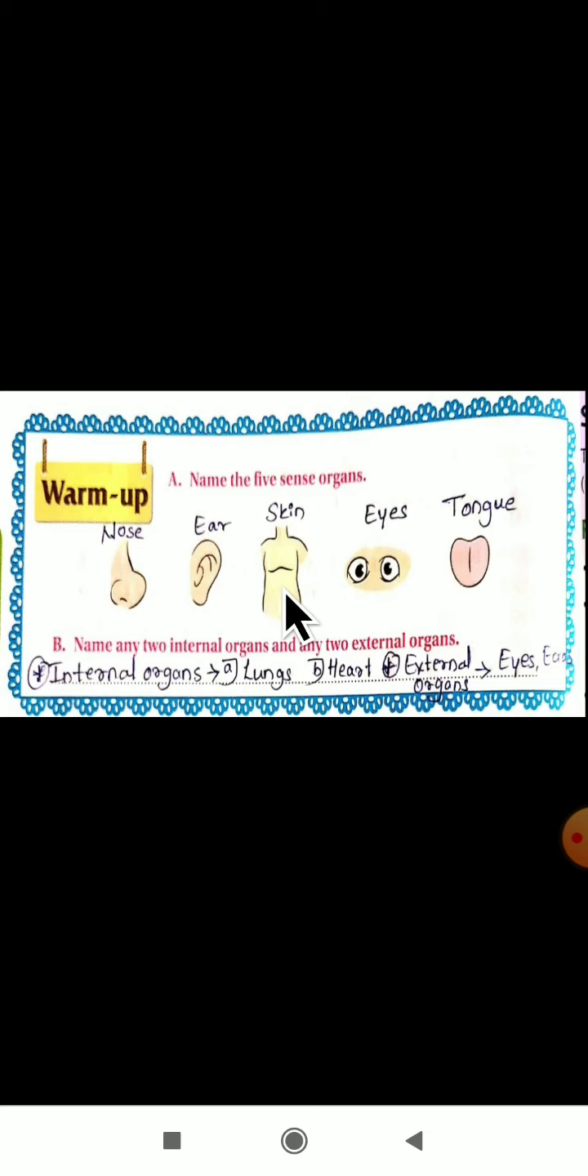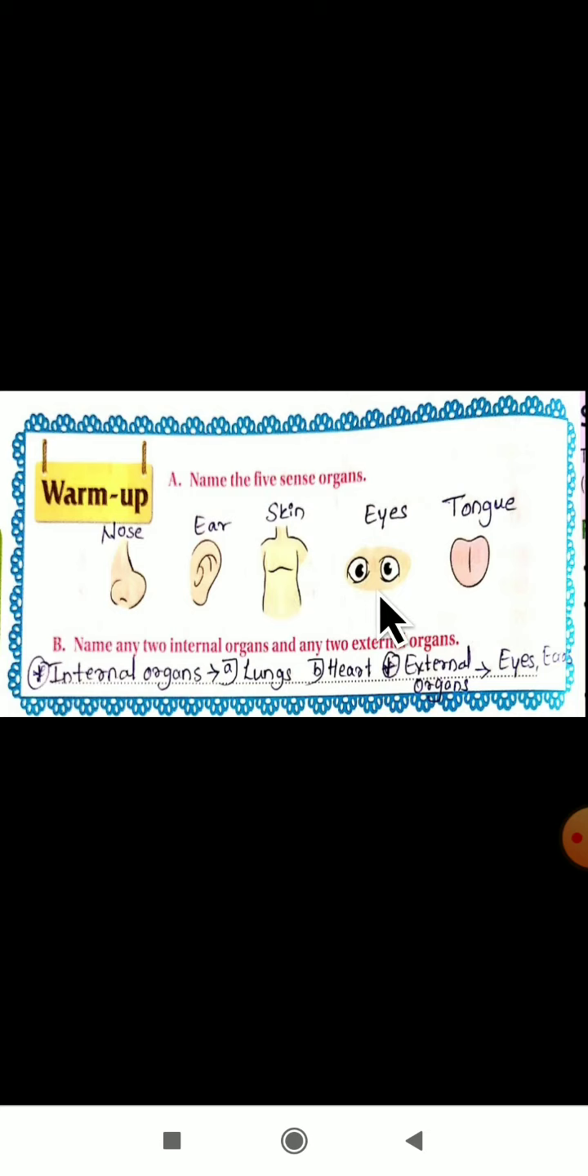The third sense organ is the skin. Yes, we feel things with the help of our skin only. Whether the object is hot or cold, if you want to feel it, the sense organ that helps is the skin. With the help of that, we are feeling things.